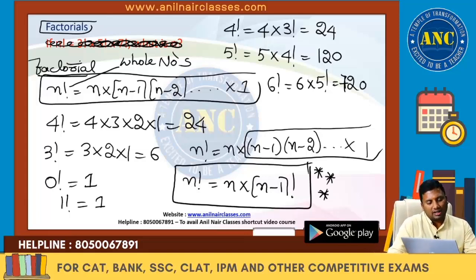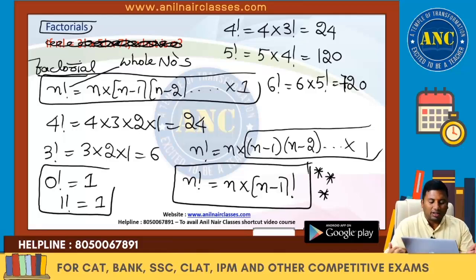Factorial is written as n into n minus 1 into n minus 2 till 1. This is very important. 0 factorial is 1 and 1 factorial is 1. These are also something which we are going to use. N factorial is n into n minus 1 factorial.